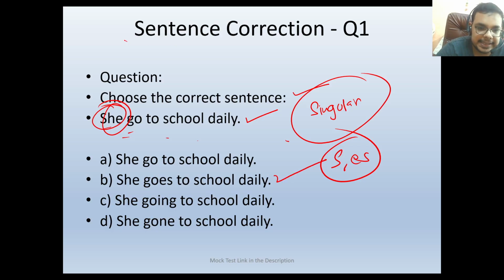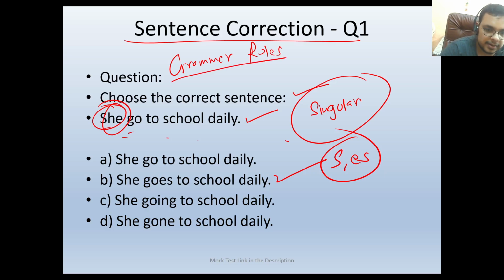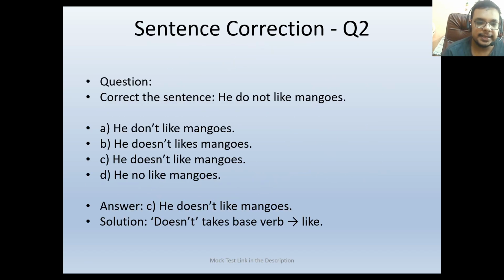In sentence correction, you will be getting some grammatical questions based on grammar rules. If your grammar rules are good, like you know about the grammar rules, you can easily solve these questions. Now let's talk about the next question.